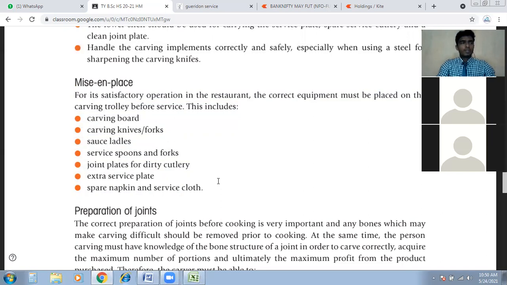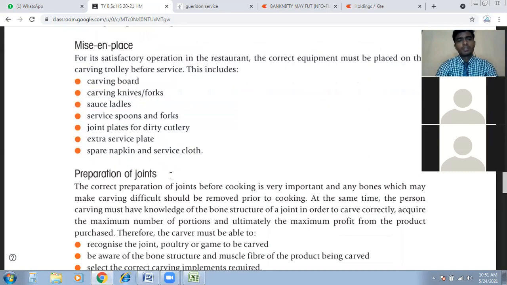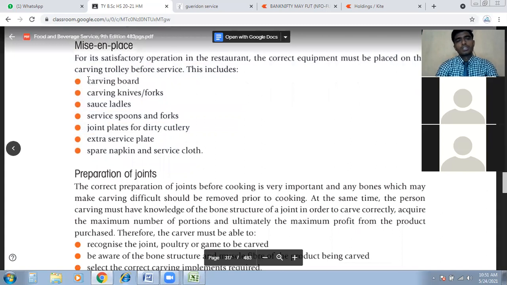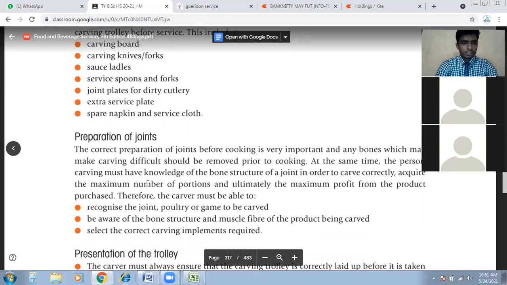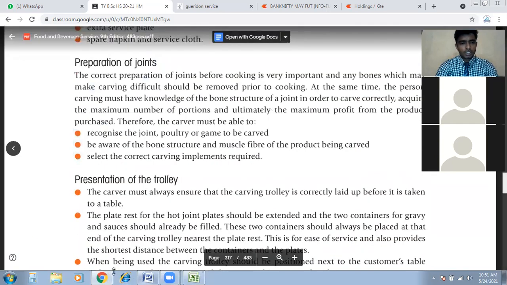What is meant by mise en place, Akshita? Right, before the service, what we have to get ready. That comes under the mise en place. So you understand what the mise en place is. We should get it ready before we push the trolley into the restaurant.